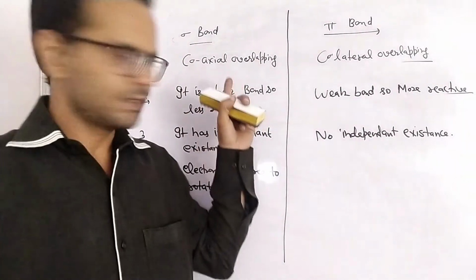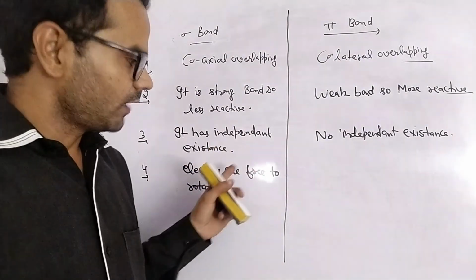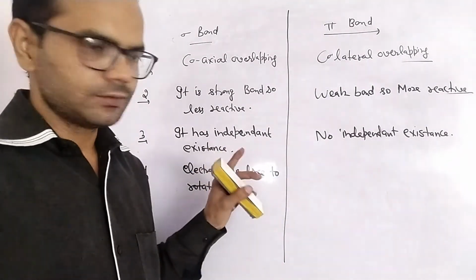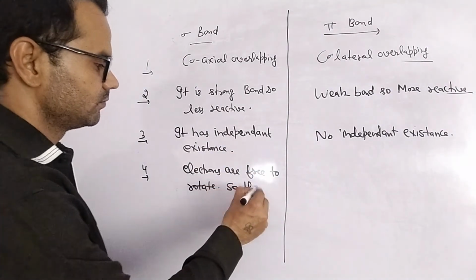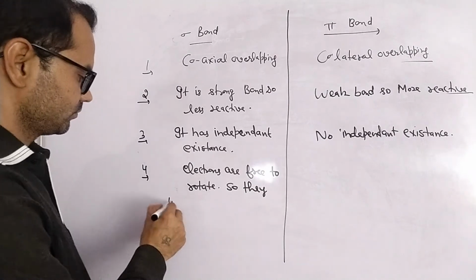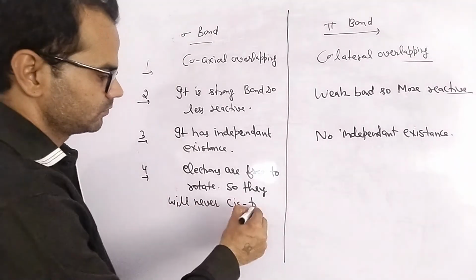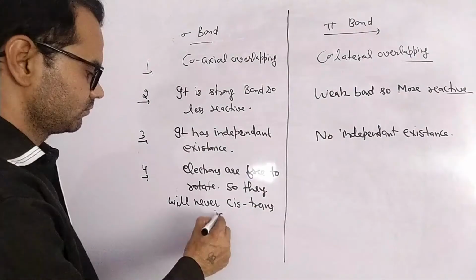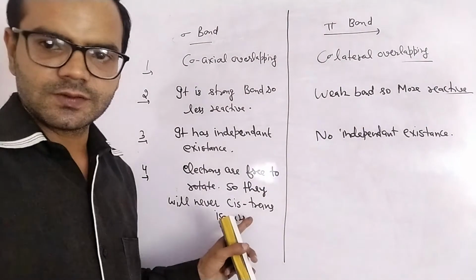Next, in sigma bond electrons are free to rotate, so after rotation they will show same structure, so they will never show cis trans isomers.